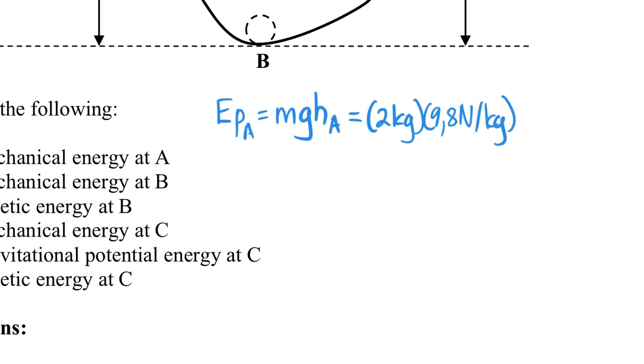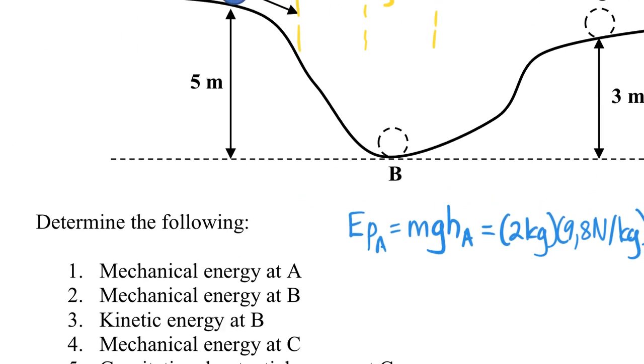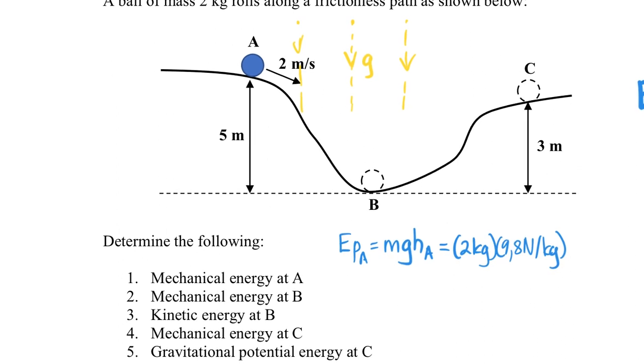And the height at A is 5 meters. We're going to define point B, which is the lowest point, as having a height of 0 meters. Therefore the potential energy at B would be 0. B would be what we call the zero potential.